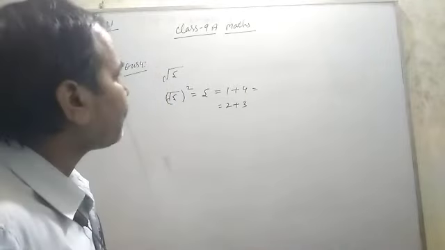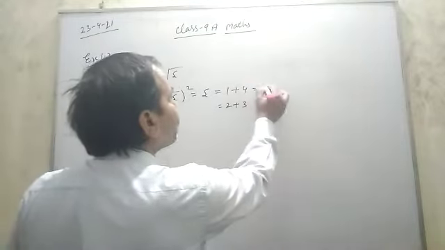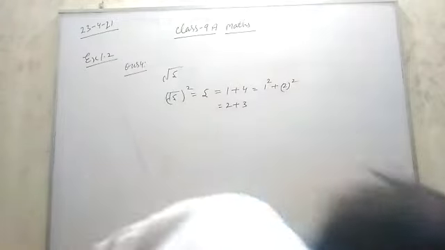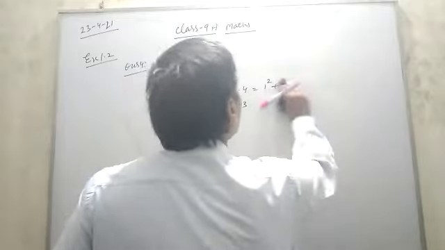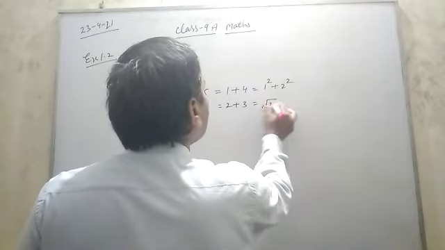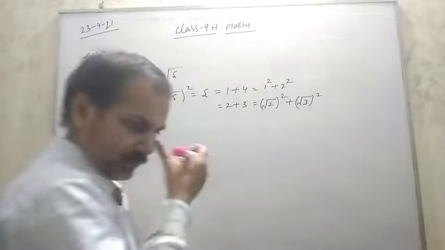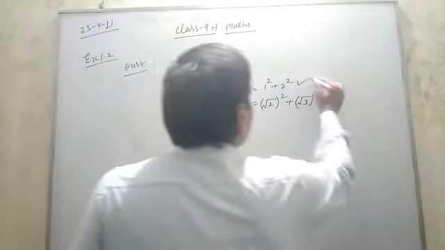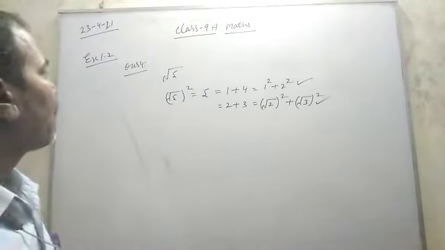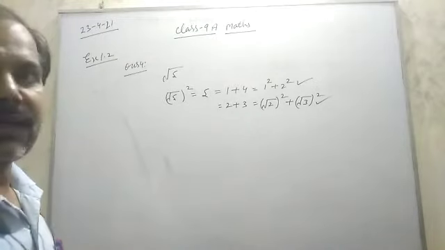Then find 1 and 4 are the squares of which numbers. So write in the form of squares. So this is 1 square and this is 2 square. And here 2 is the square of under root 2 and 3 is the square of under root 3. So you can take any, first one or second one. By either you can construct root 5 and represent it on the number line.